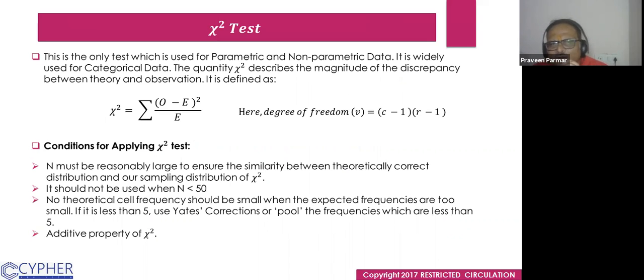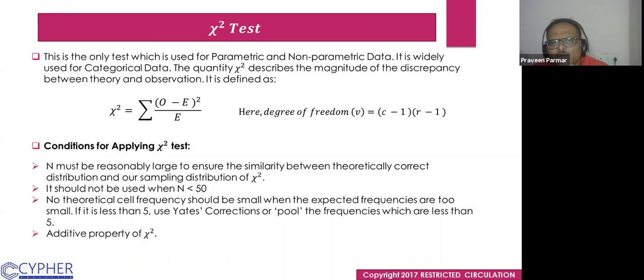It is defined as chi-square equal to the summation of (O minus E) squared over E, where O is the observed and E is the expected. O is the observation and E is the theory. Here the degree of freedom is (C minus 1) times (R minus 1), where C is the number of columns and R is the number of rows.